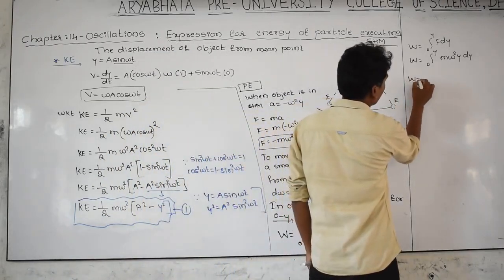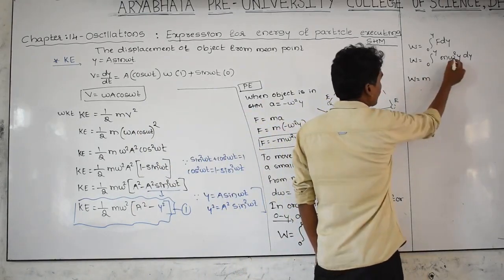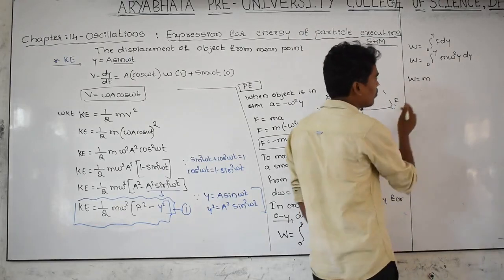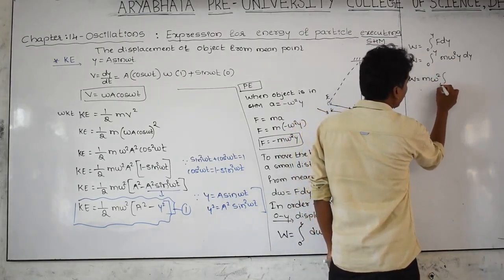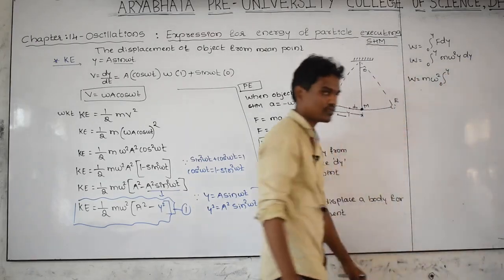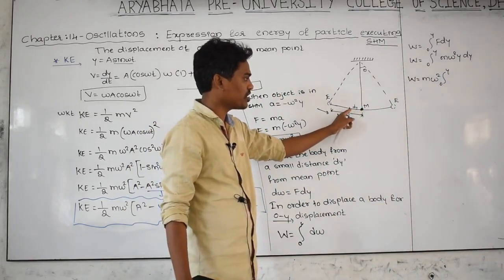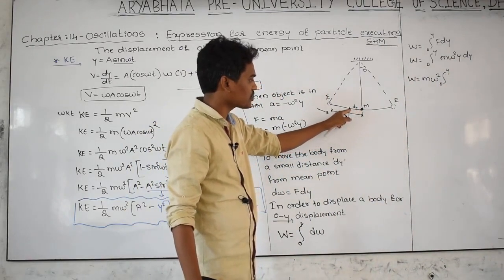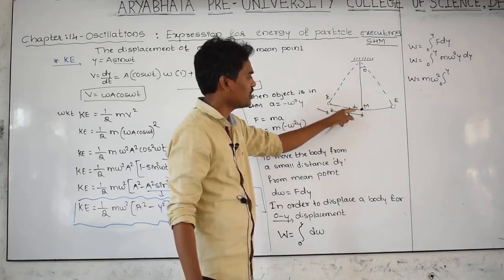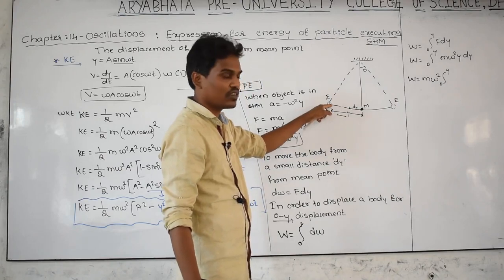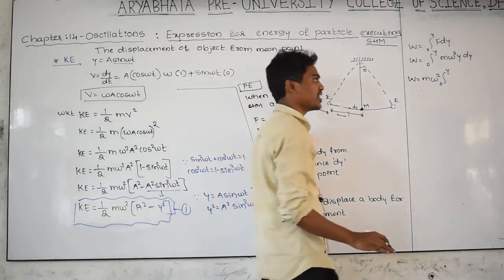Work done is equal to m, which is constant. Take it out, a constant cannot be integrated. Omega is also a constant. Take it out, because we cannot integrate a constant. And again 0 to y, and y is a changing variable. How come? If the body is here, displacement is 0. If the body is here, the displacement changes. If the body is here, the displacement increases. At each and every point the displacement keeps changing. That's why we can integrate that one.